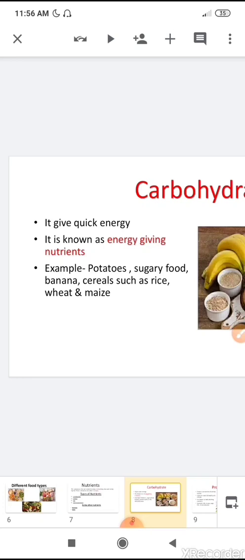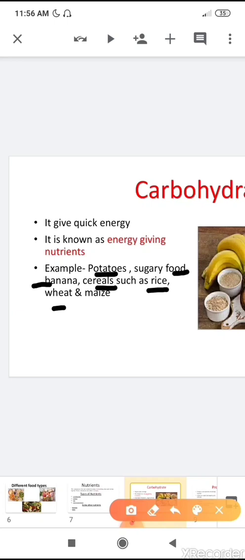And what are the examples of carbohydrates? Very good. Potato, sugary food, banana, cereals such as rice, wheat and maize are the rich sources of carbohydrate. Yes, they also contain different types of nutrition, but they contain carbohydrate in large amounts. So that's why they are rich sources of carbohydrate.